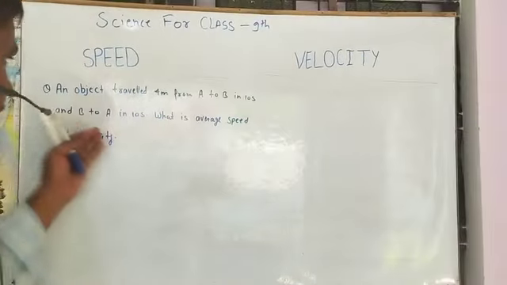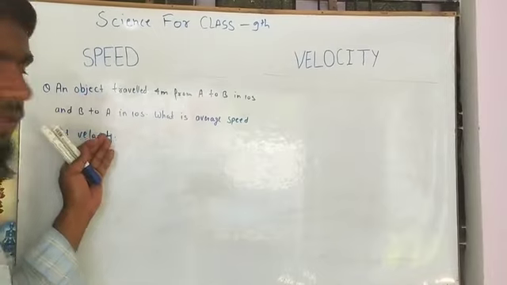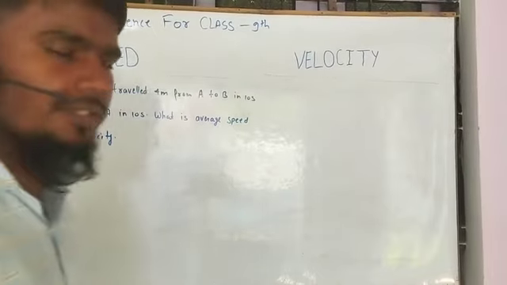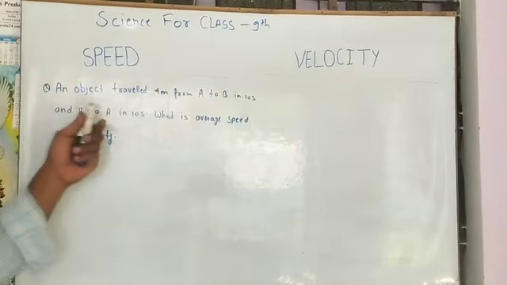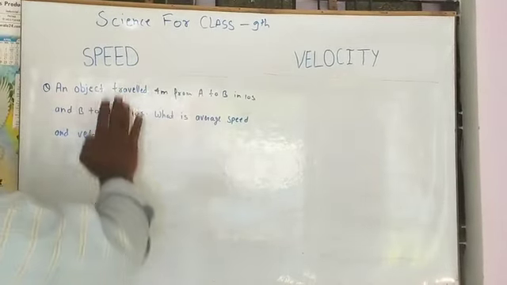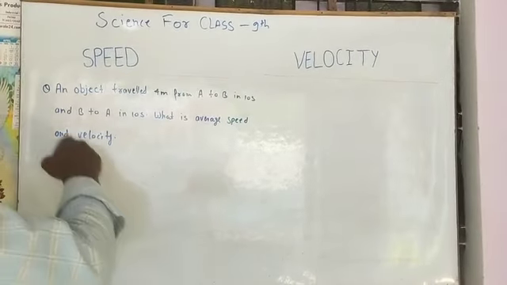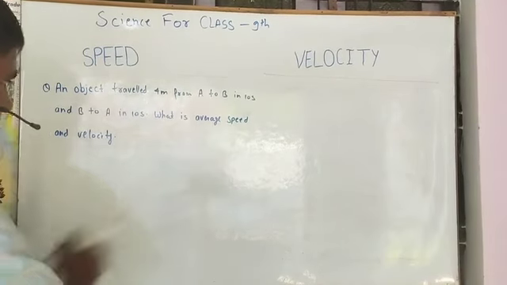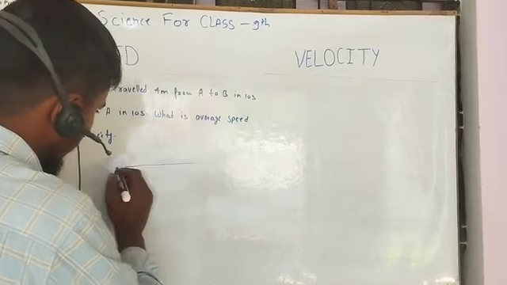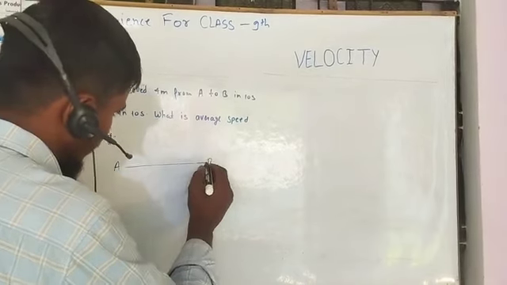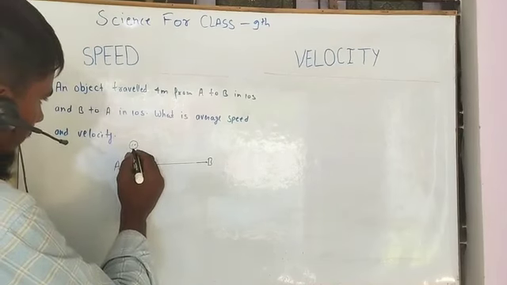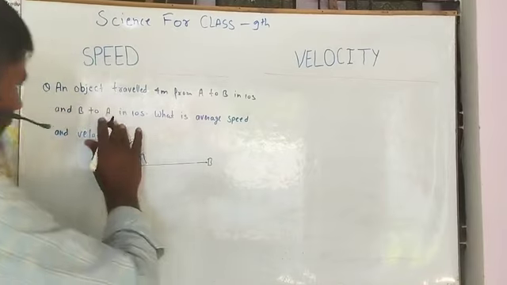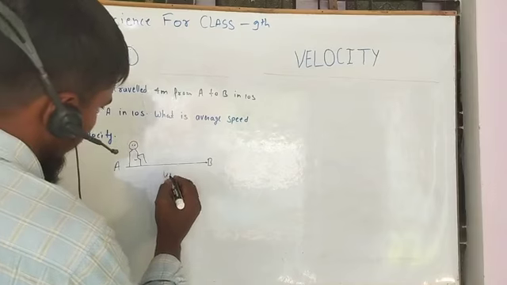Friend, there is a numerical question related to speed and velocity. This type of question is asked in the class 9th exam. We start. An object travels 4 meters from A to B. We draw this. This is A and this is B. The object moves from A to B, a distance covered of 4 meters.